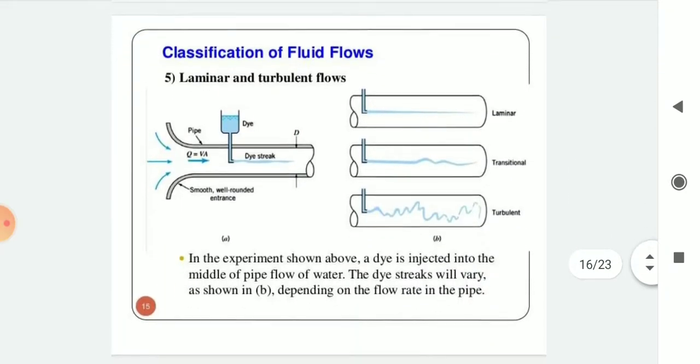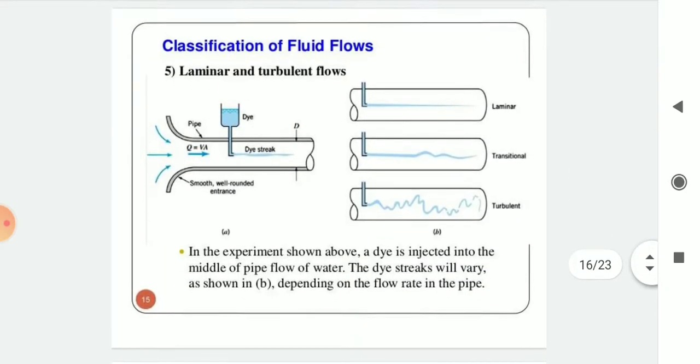The next classification of fluid flows is laminar and turbulent flow. In the figure, you can see laminar, transitional and turbulent flows. The flow in which adjacent layers do not cross each other and move along well-defined paths is called laminar flow. For example, flow of blood in small veins, flow of oil in bearings, flow in porous media.